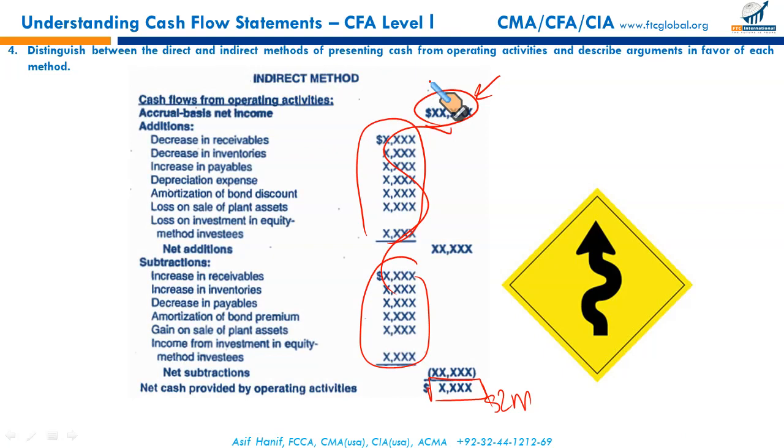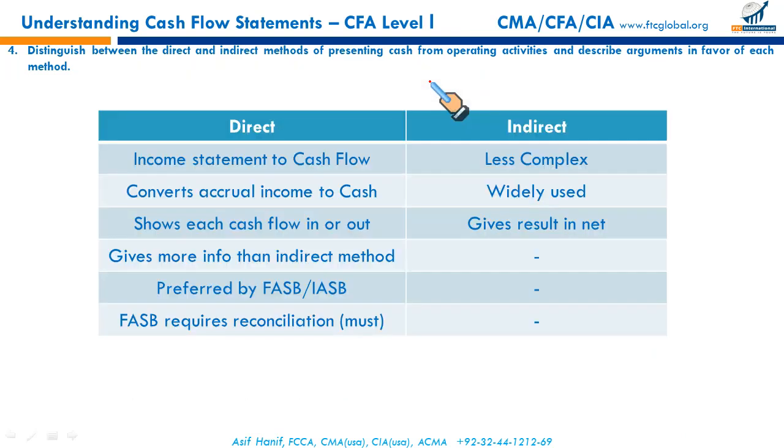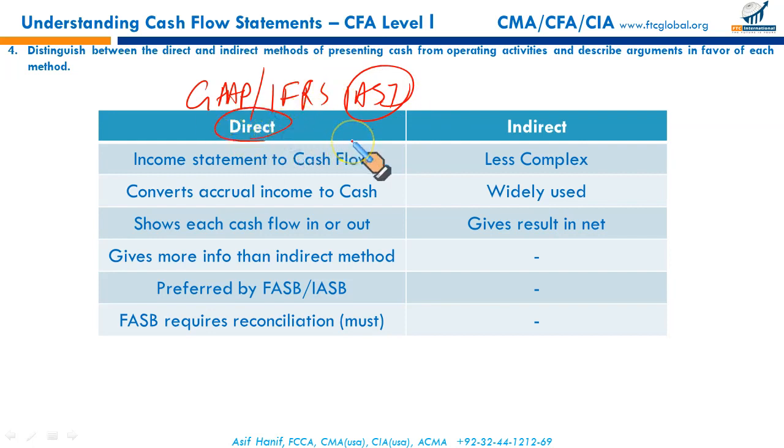We know the distinction between direct and indirect. Next, there's a little debate on why indirect and why direct, a comparative analysis. The direct method is preferred under US GAAP as well as IFRS. IAS 7 is the specific standard related to cash flow statements. GAAP and IFRS both prefer the direct method.